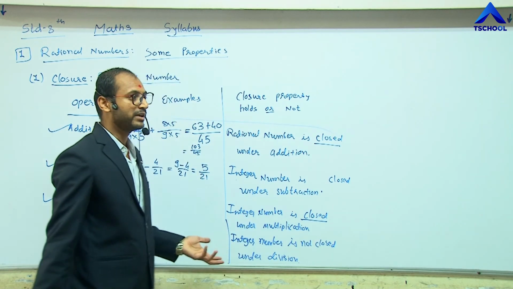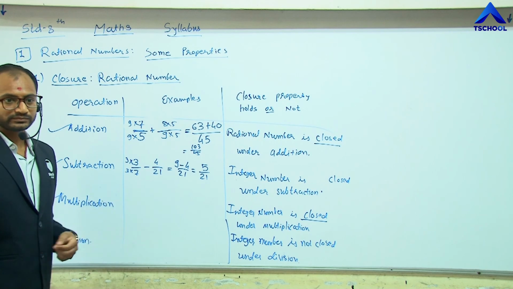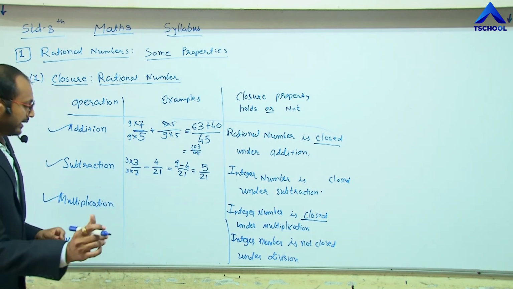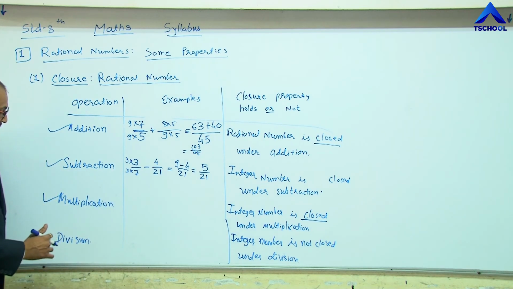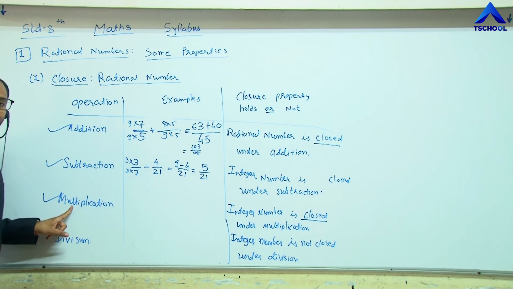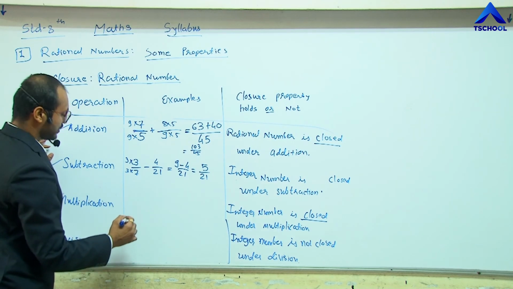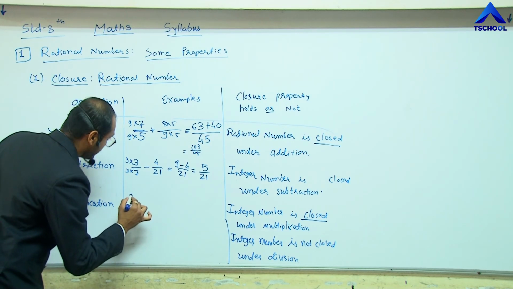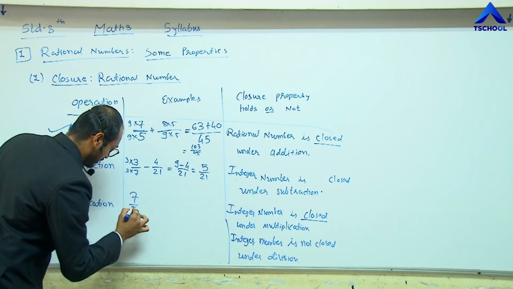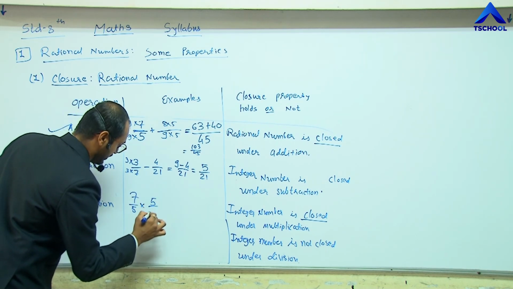There is no number system that does not hold this property. And for the last two, let me take the multiplication of two rational numbers, like 7 by 5 multiplied by 5 by 9.